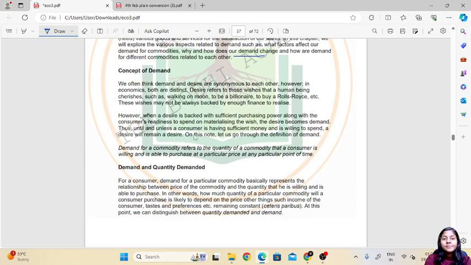Now, the first thing is the concept of demand. We often think demand and desire are synonymous, but these two are distinct, separate. Desire refers to those wishes that a human being cherishes, such as walking on the moon, being a billionaire, buying a Rolls Royce, etc. These wishes may not always be backed by enough finance to realize.